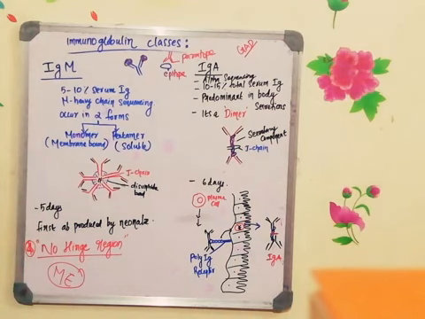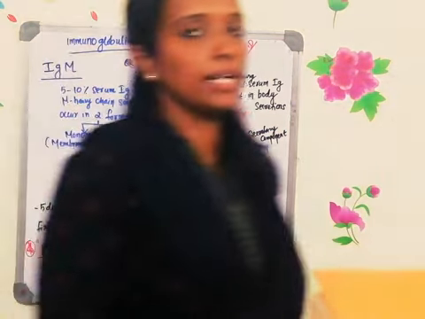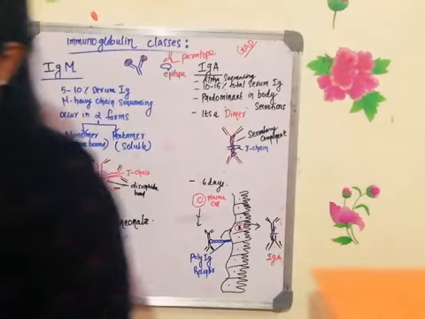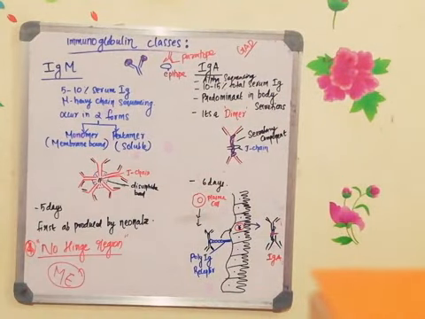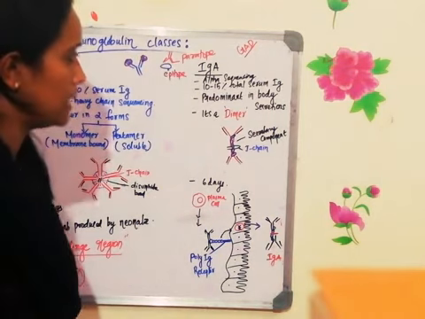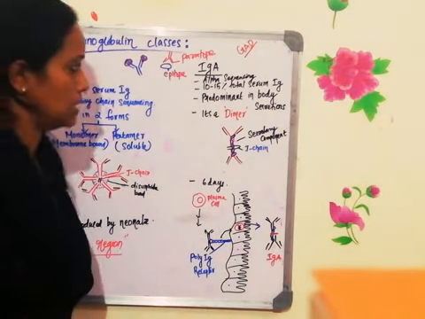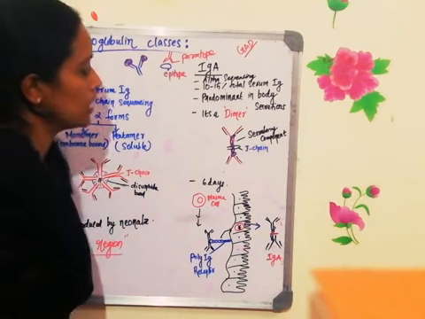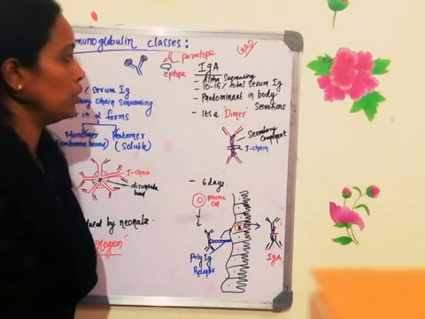Okay, now we are moving on to the next class of immunoglobulin, that is immunoglobulin A. Now you tell me which amino acid sequencing will be there in immunoglobulin A. Immunoglobulin A will have the alpha amino acid sequencing, and 10 to 15% of the total serum immunoglobulin is immunoglobulin A.